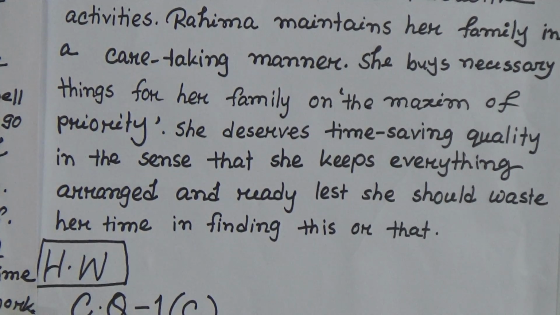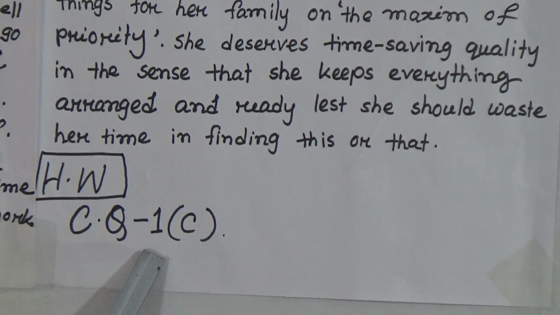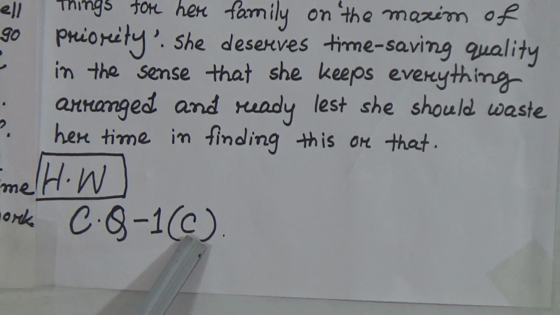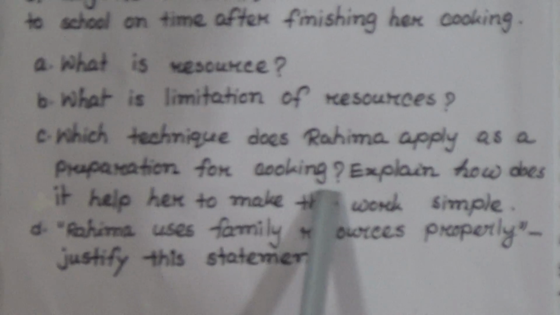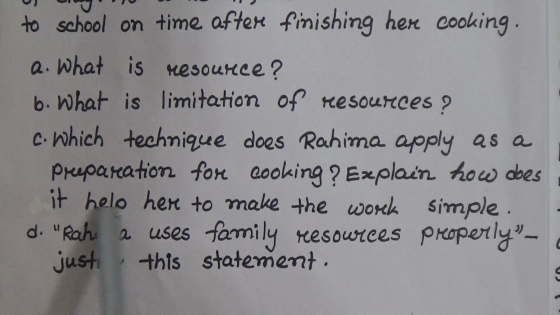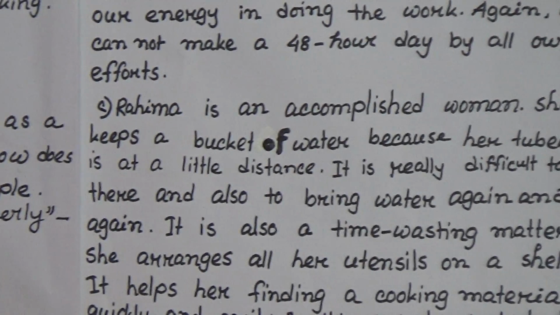Okay, now students, just look here. Your homework will be this creative question 1, part C. Part C, that means which technique does Rohima apply as a preparation for cooking? Explain how does it help her to make the work simple. Okay, so this part, this number C is your homework.